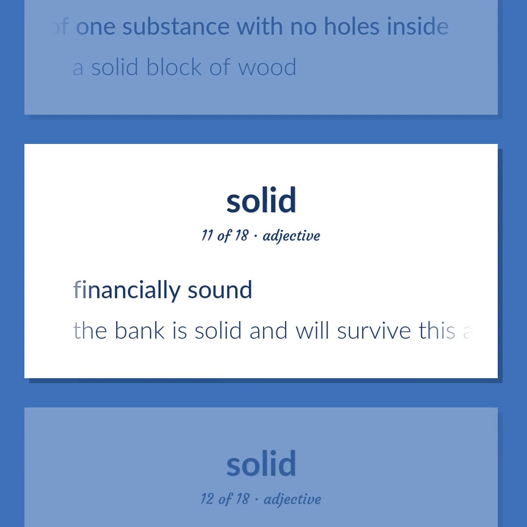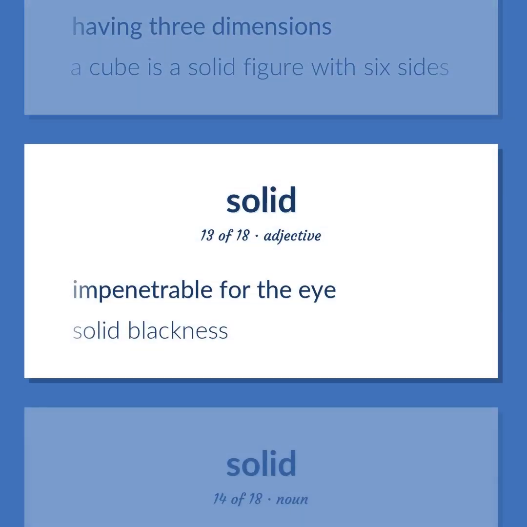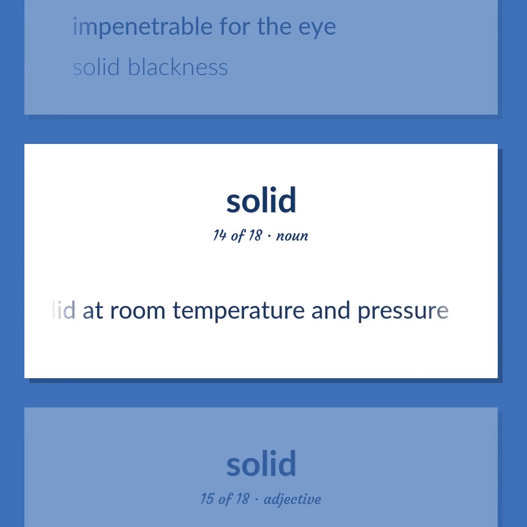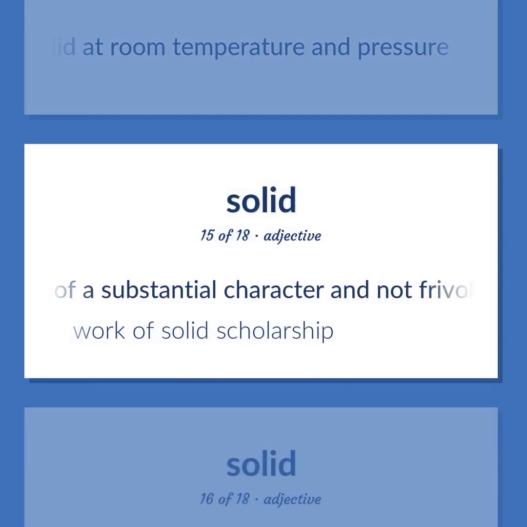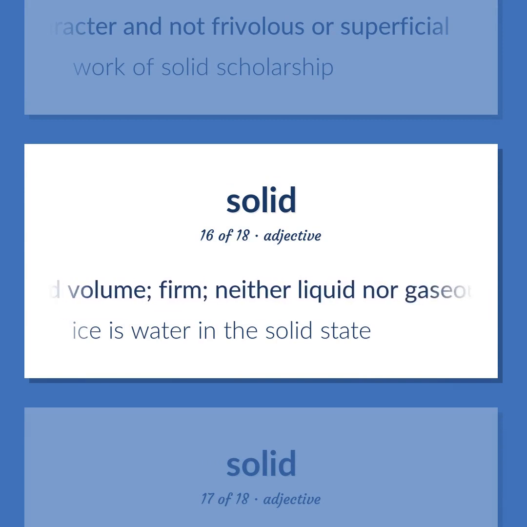Financially sound. The bank is solid and will survive this attack. Having three dimensions. A cube as a solid figure with 6 sides. Impenetrable for the eye. Solid blackness. Matter that is solid at room temperature and pressure. Of a substantial character and not frivolous or superficial. Work of solid scholarship. Of definite shape and volume, firm, neither liquid nor gaseous. Ice is water in the solid state.